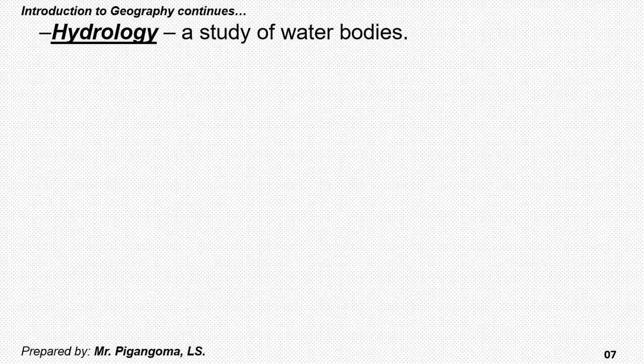Another discipline in the study of physical geography is hydrology, which usually studies water bodies and the distribution of water on the Earth's surface. We may find water vapor, or water found in air, on the surface, underground, but if it is water, then the discipline which studies it we call hydrology.